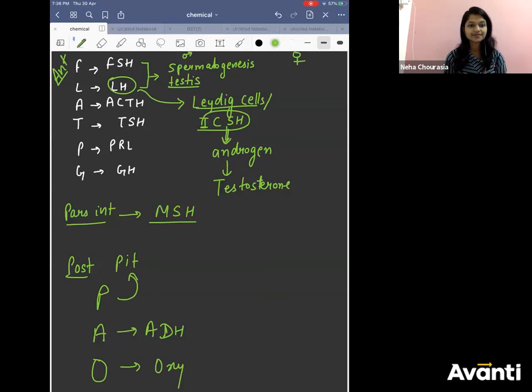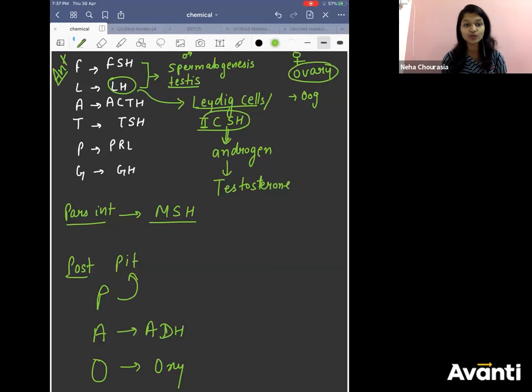Now coming to the female, FSH and LH will act on the ovary. They will help in oogenesis. Here it is not spermatogenesis, it is oogenesis.